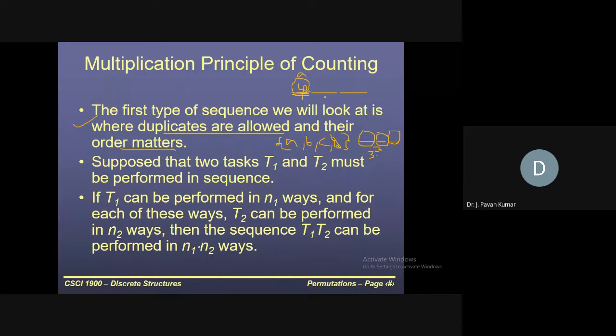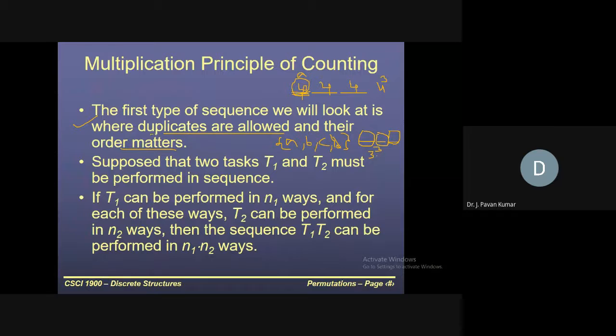All these possibilities will be alive, right? So how many possibilities for the second one? Again 4. For the third one, 4. So it will be 4 power 3.